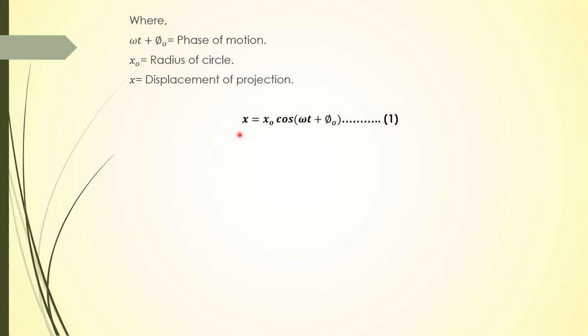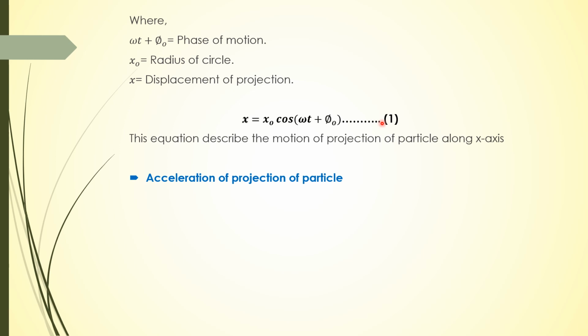So x is equal to x naught cos of omega t plus phi naught. I mark it as equation number 1. This equation describes the motion of the projection of a particle moving in a circular track with uniform velocity.